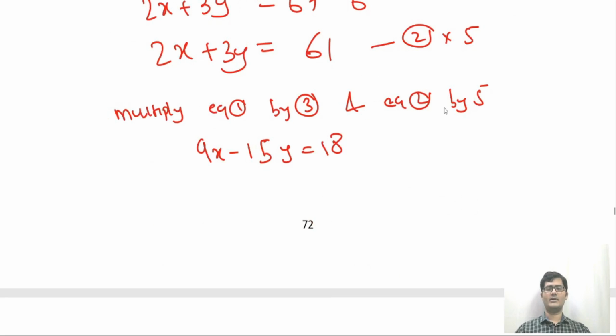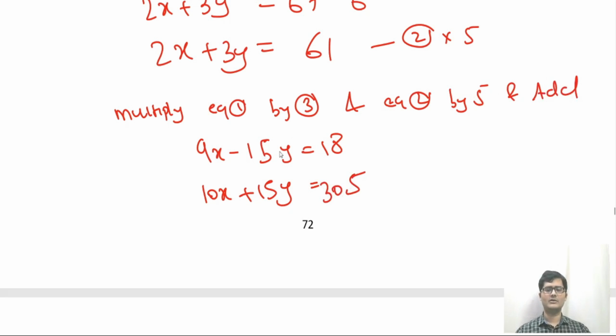Now let us multiply equation 2 by 5. So 5, if I multiply by 2, I'll get 10x. 5, if I multiply by 3, I'll get plus 15y. So you can see that the coefficients are same. And 5 ones are 5, 5 sixes are 30, 305. And add them. Let us add. Why? Because coefficient of y is minus 15 here and plus 15 there. So since the coefficients are same but the signs are different, I'll add.